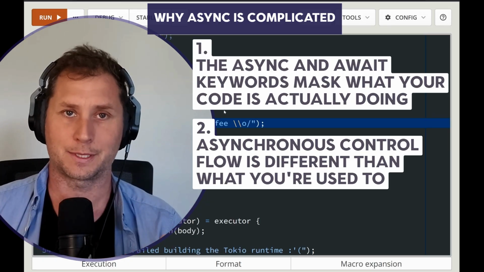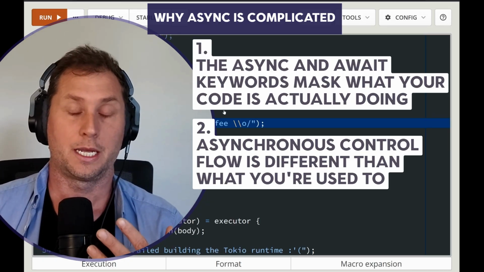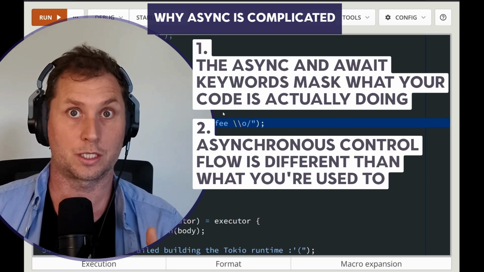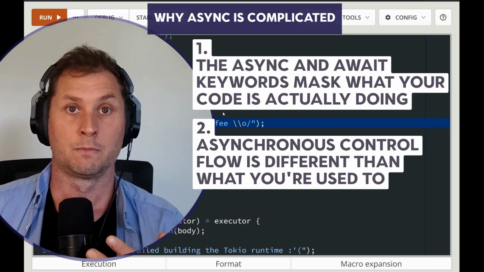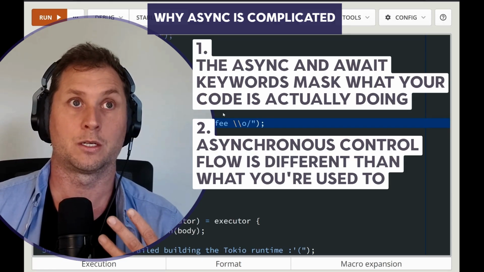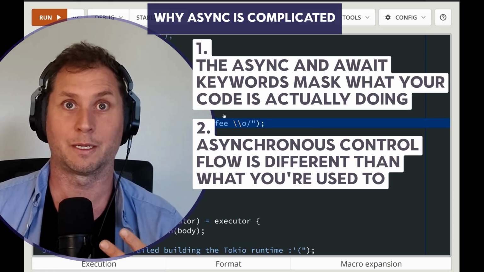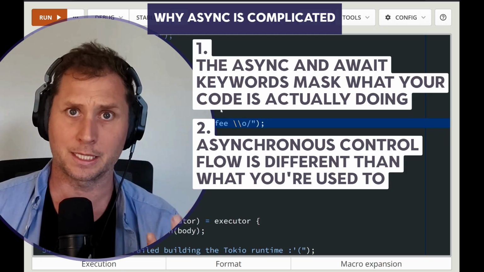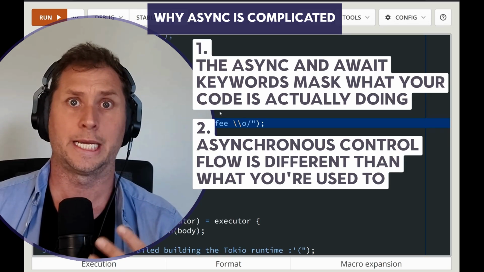Like, the only thing that was hard in Rust is async code. And I don't think that's accurate, because there's actually lots of subtlety in the language. There are lots of places to get stuck. So I don't think that if you're stuck somewhere else, you should somehow feel like you're less of a Rust programmer. But async is particularly difficult because it's different.